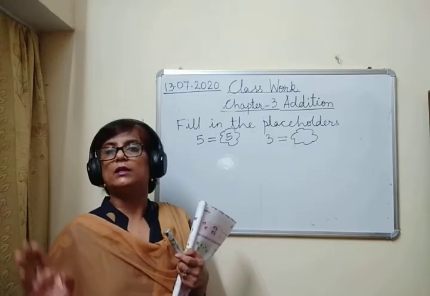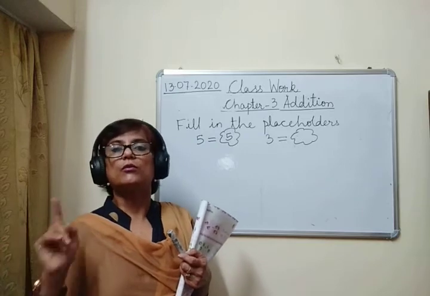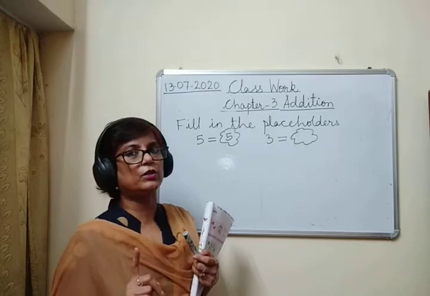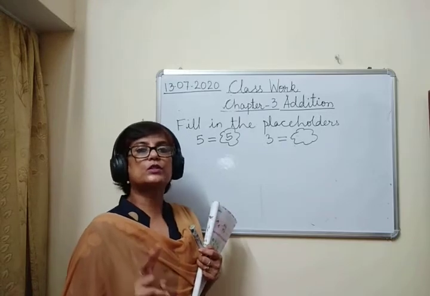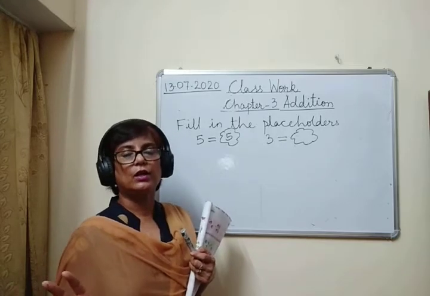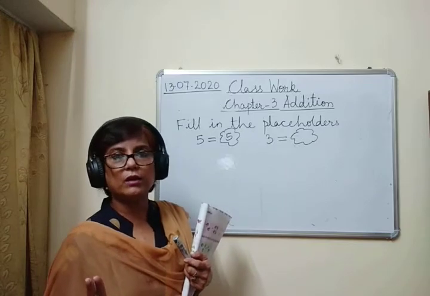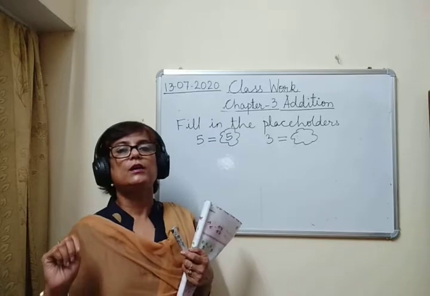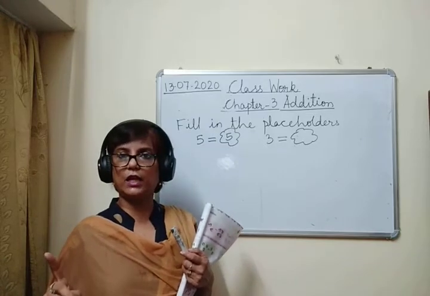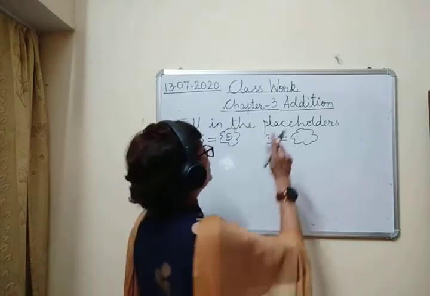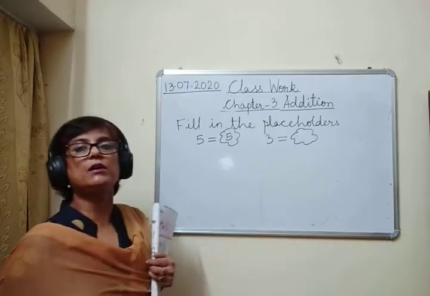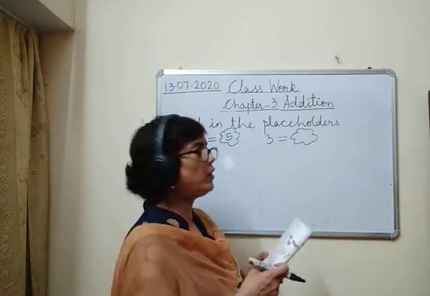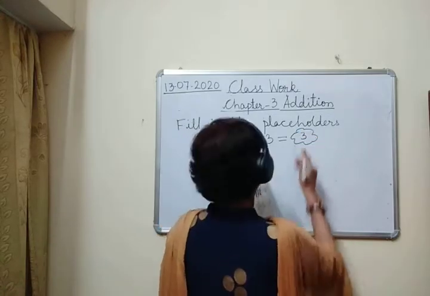नहीं मिली ना. सिस्टर को she got 1 more toffee, that means you got 2 toffees. आपको कितनी टॉफीज मिली? 2. और सिस्टर को कितनी मिली? 3. So is 2 equal to 3? नहीं है ना. सिस्टर छोटी थी, मम्मी ने उसको 3 टॉफीज दे दी, but 2 and 3 are not same. So here we have to write the number which is equal to 3. और 3 के बराबर कौन सा नंबर होगा? Only 3. So here also we will write 3.